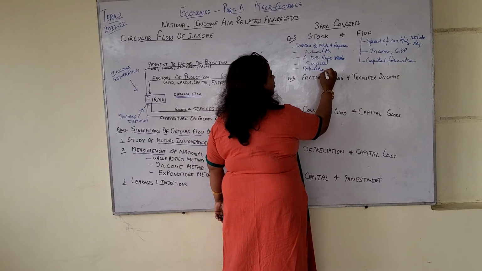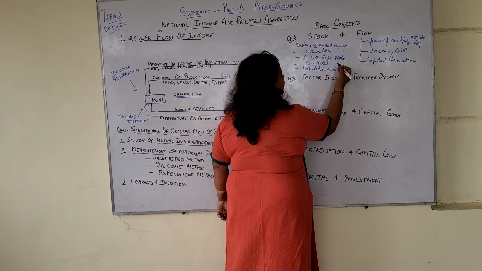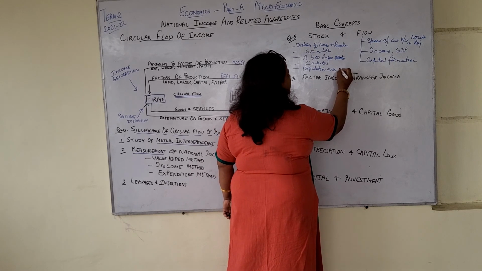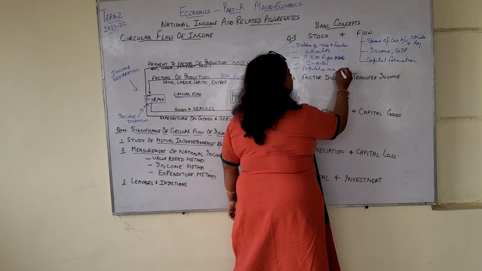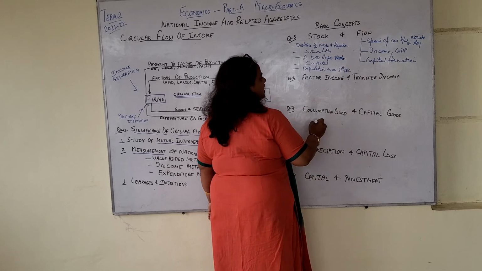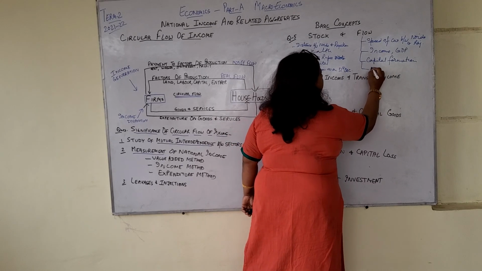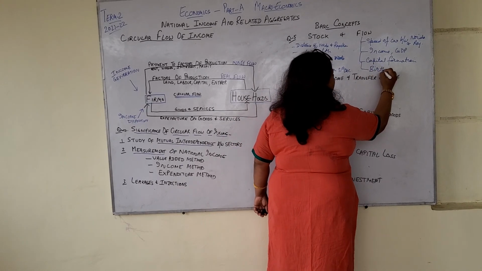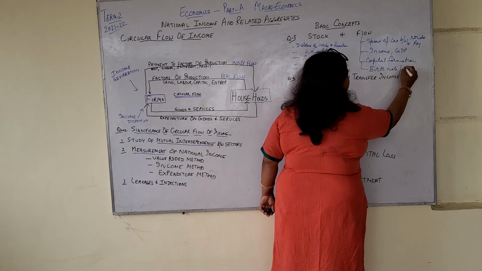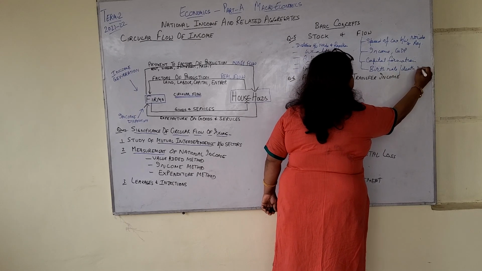Population as on any day, for example, population as on 31st December. And here you can take birth rate and death rate. It keeps changing. Birth rate and death rate keep changing.